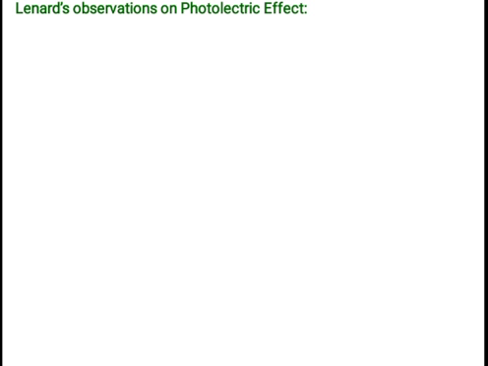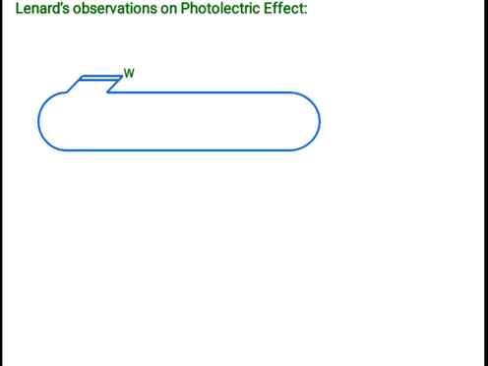Lenard's observations on photoelectric effect. Many people have worked on this theory and it was first observed by Lenard. According to him, he considered one bulb. This is an evacuated bulb which is made up of quartz, and this W is a window where the light enters. Light will enter through that window. This is a cathode where the photosensitive material is applied, or the metal. C means cathode, there the photosensitive material is fixed. This is the anode, or we also say that it is a receiver.